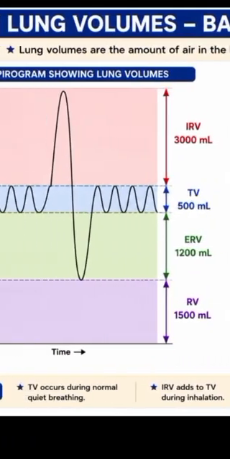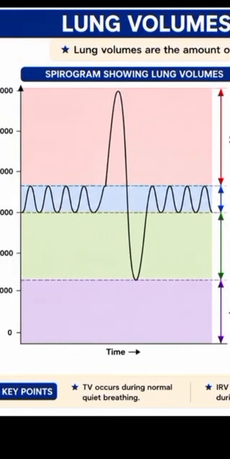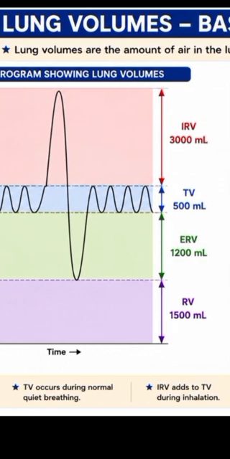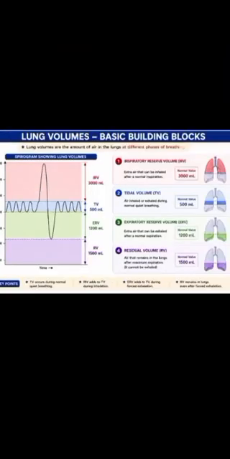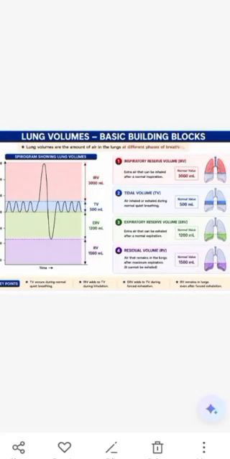And the bottom of the graph has the air which is not involved in any phase of respiration. It is known as residual volume, and its normal range is 1500 ml. This is the graph of the lung volumes, and this graph is known as a spirogram.